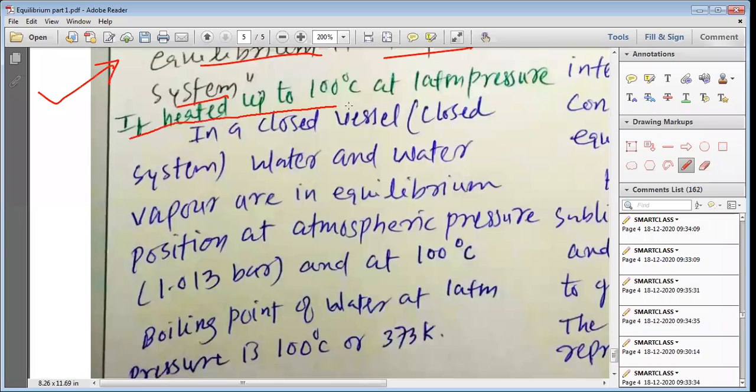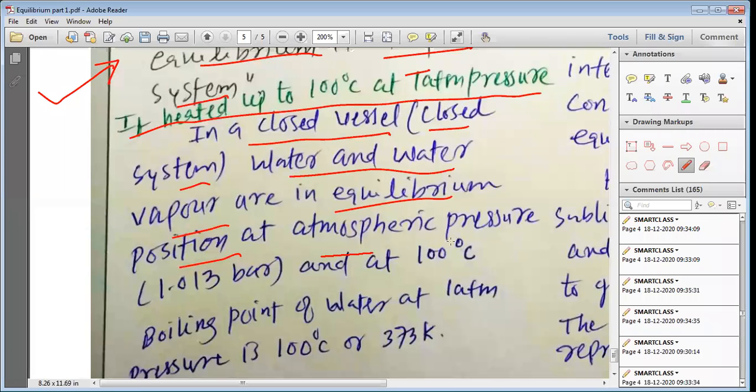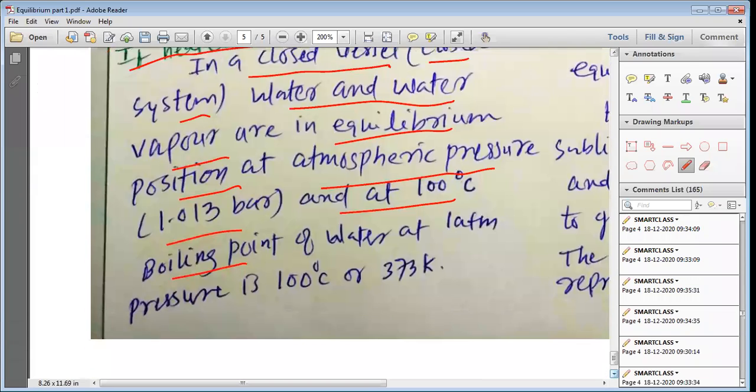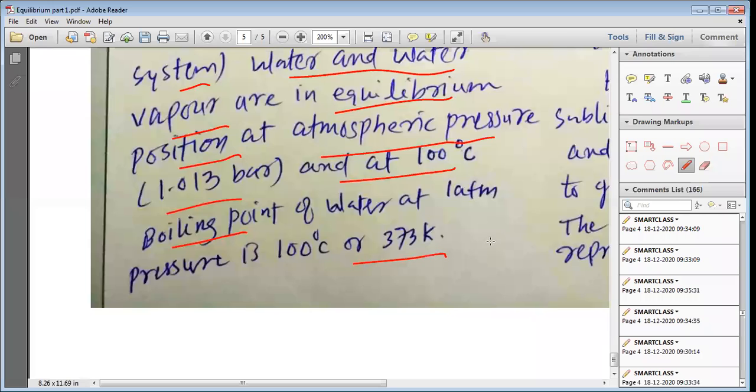If heated up to 100 degrees centigrade in a closed vessel or closed system, water and water vapor are in equilibrium at atmospheric pressure, that is 1.013 bar, and at 100 degrees centigrade, the boiling point of water at 1 atmospheric pressure, or 373 Kelvin.